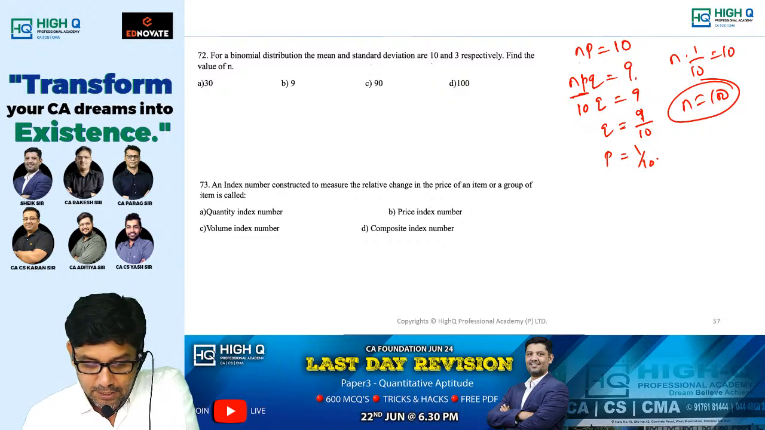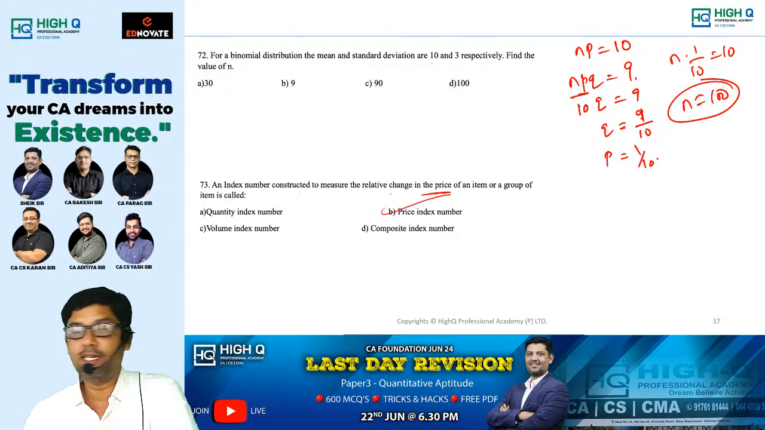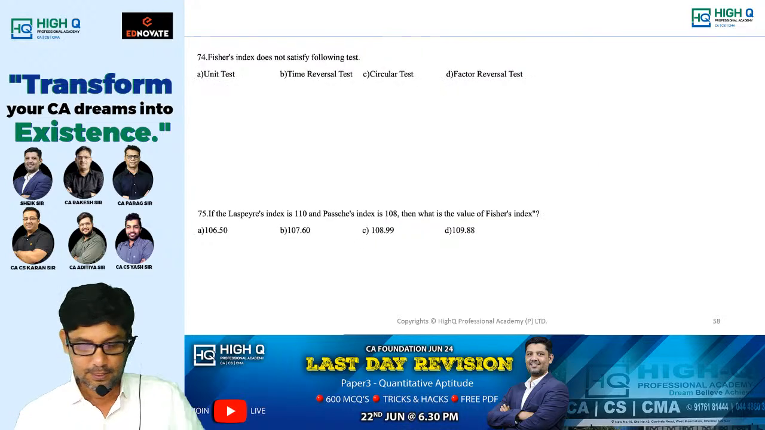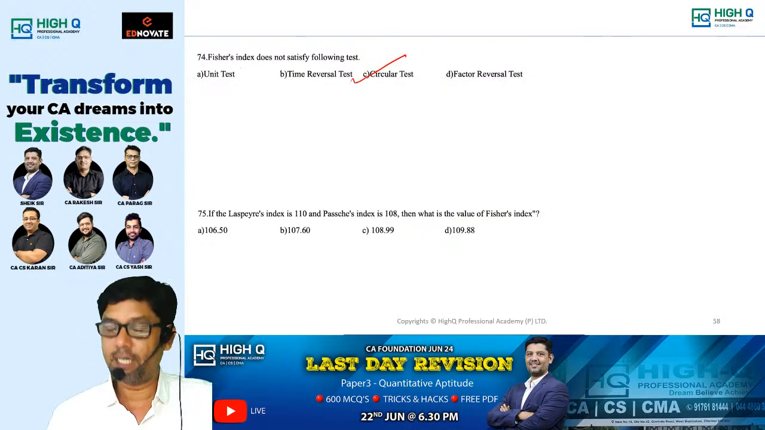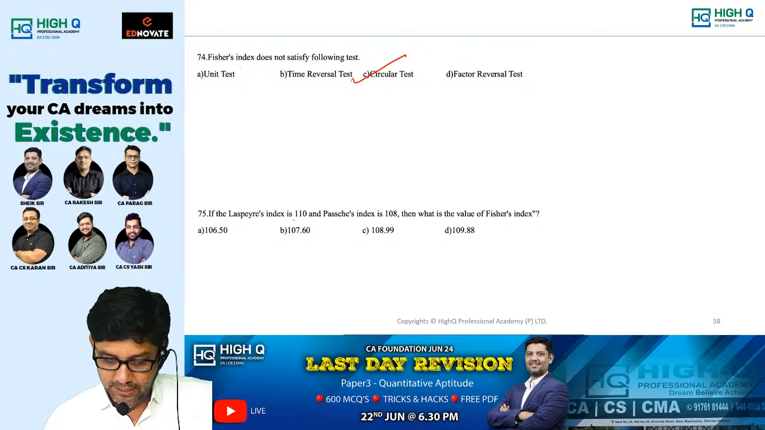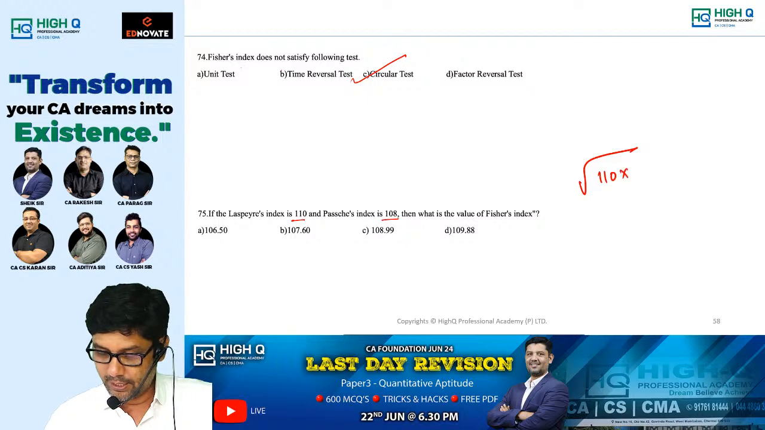An index number constructed to measure the relative change in the price is therefore a price index. Fisher's index number does not satisfy what? Circular test. If the Laspeyres index is 110, Paasche's is 108, Fisher's is root of 110 into 108.